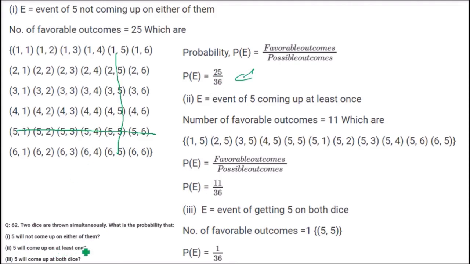Next is 5 will come up on at least one of them. So again, same discussion. Here we have 5, this row and this column. So we have 6 in this column, 6 in this row, but 5 is calculated twice. So 6 plus 6 is 12 minus 1, that is 11. 11 is the total number of favorable outcomes and 36 is the possible outcomes. So 11 by 36, 5 will come up in at least one. 5 will come up on both dice: only one possibility is there, this one. So 1 by 36. 1 is the favorable case and 36 is the possible cases.